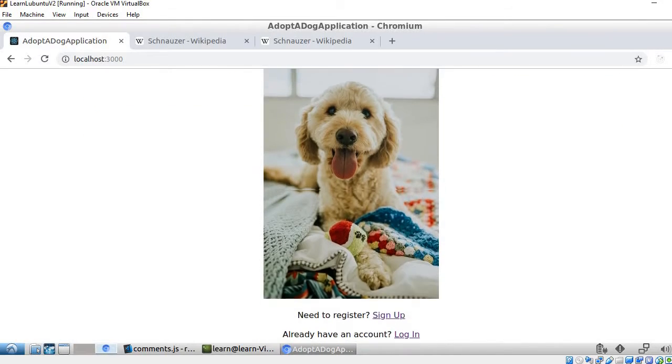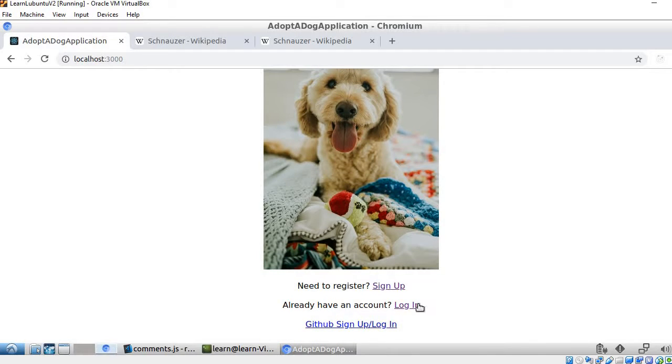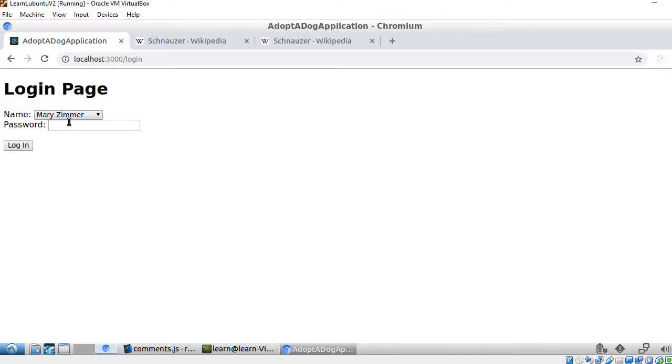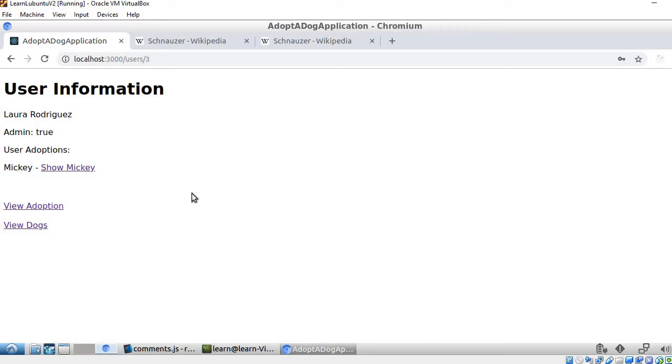We're going to go ahead and get started. We're going to log into the application. And we're going to log in as Laura Rodriguez, who has administrative capabilities for the app. And click Login. And this takes us to the main profile page for the user. Currently, we are logged in as Laura Rodriguez, who is an admin person. And she has already adopted a dog. She has adopted the dog Mickey.